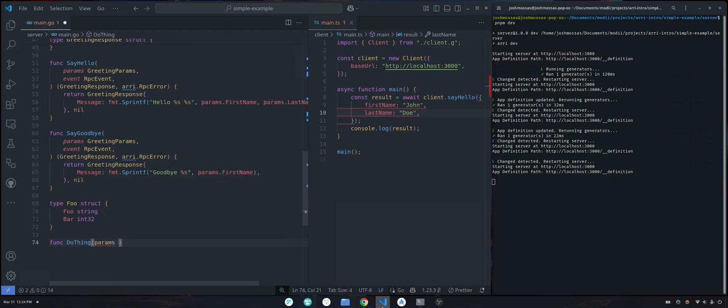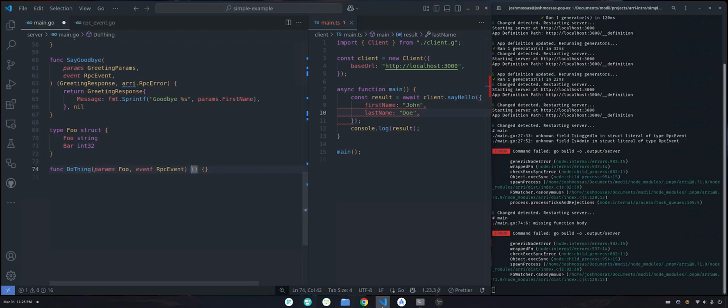So just like with our other procedures, I would put in our parameters, which is what the client is passing to the server. After that, we just have our RPC event, which I'll talk about later, but this is something that just gives us more information about the request itself. So for example, I have access to the actual request right here, request.method, you could get the headers, whatever, right? This is just in case you need more raw access to some of the core HTTP primitives, and you can actually extend your RPC event to add additional metadata to it as well.